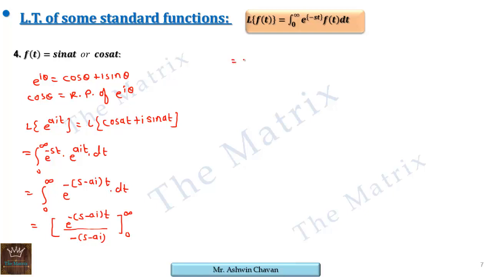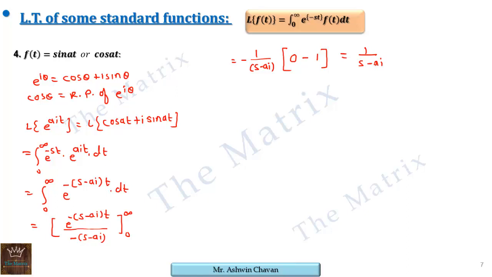With respect to t, minus of 1 upon s minus ai is outside. For the upper limit, again e raised to minus infinity gives us 0. The lower limit t equal to 0 gives e raised to 0, which is 1. So we get here only 1 upon s minus ai.